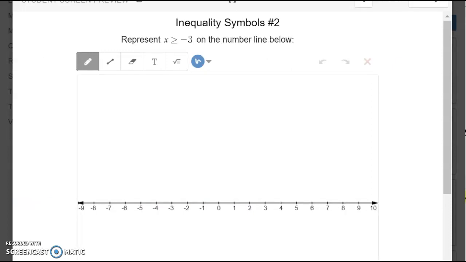What about x is greater than or equal to -3? Again, we find my boundary point, that's -3 right here. Draw a circle around it. But then we're looking for greater than or equal to. The equal sign tells me that point is included. It can be equal to -3 as well. So I'm going to color that in. Now I want the number to be bigger. The x is the bigger number between x and -3 because the alligator mouth is opening to x. So we're looking for numbers that are bigger than -3. So it's going to be all these numbers to the right.